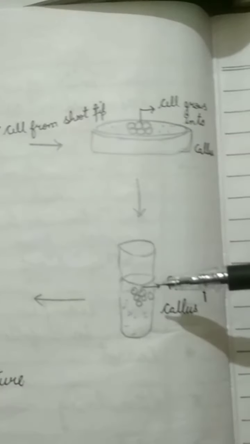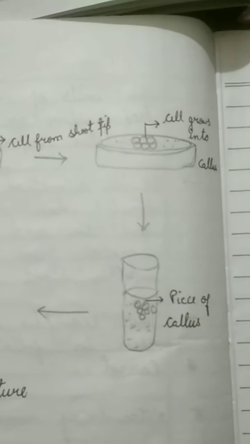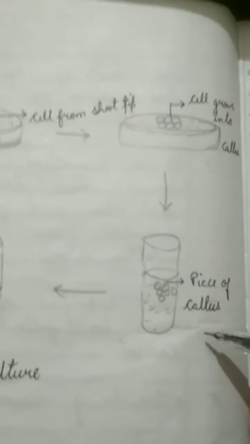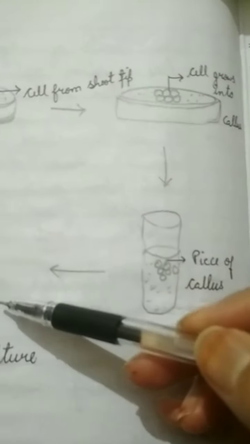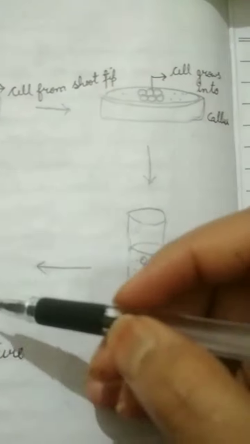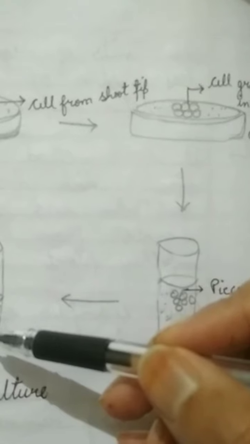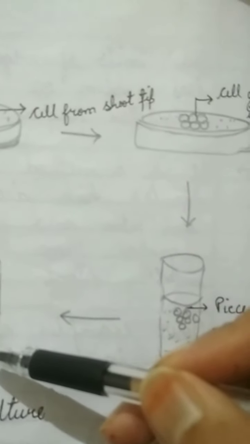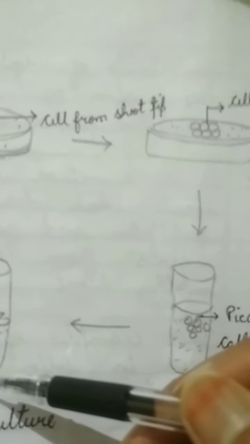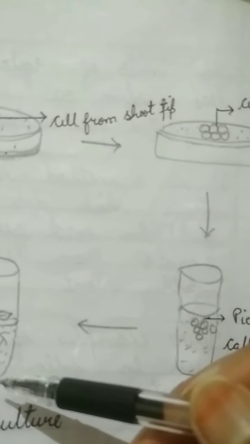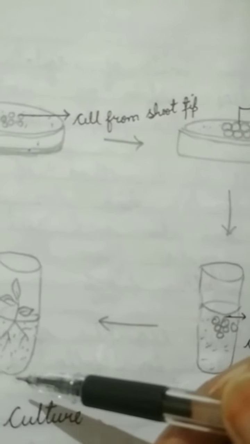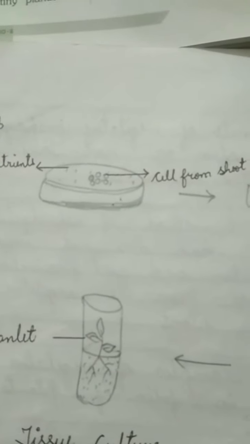Then the group of cells grow roots to form plantlets. The tiny plantlets are moved to another medium. See, these are moved to another medium. They contain hormones and encourage the shoots to grow. All such experiments are carried out under controlled conditions that are infection free. Using these techniques, hundreds of plants are propagated from just one parent plant.